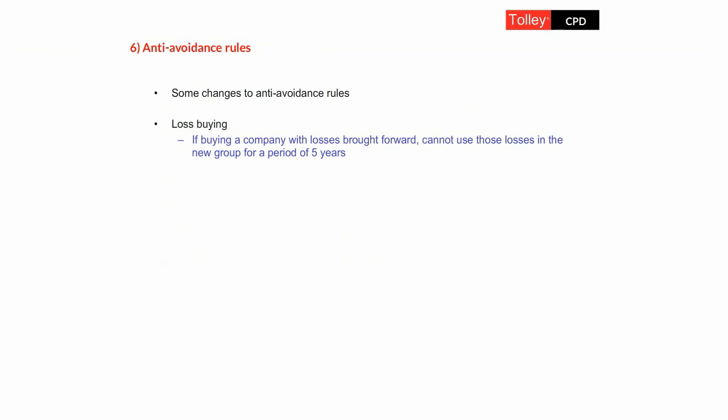So it's to stop loss buying, just buying a loss-making company so that you can leverage some tax saving out of its losses brought forward by trying to group relieve them into the new group. That will not be permitted for a period of 5 years.